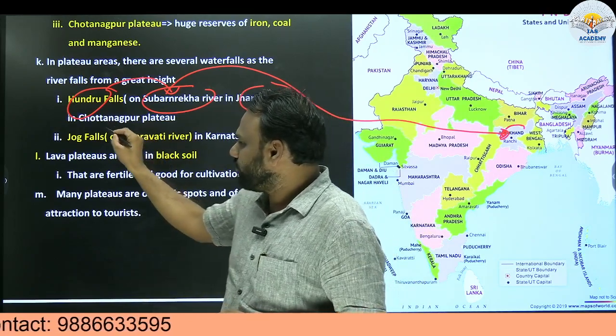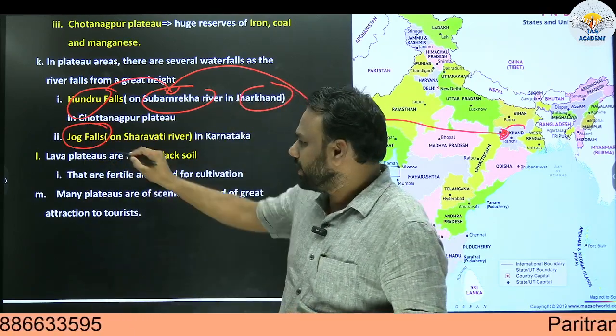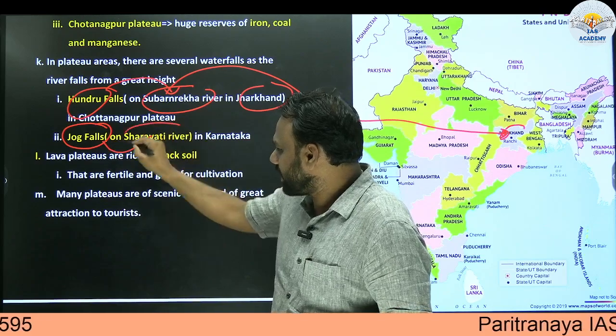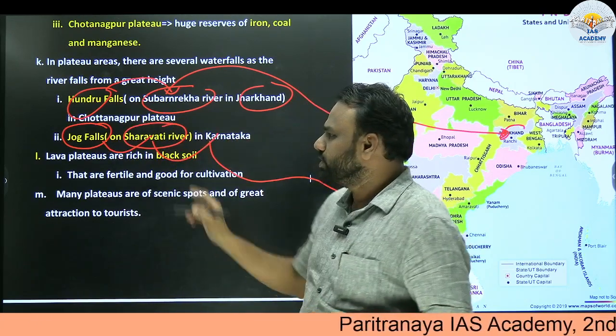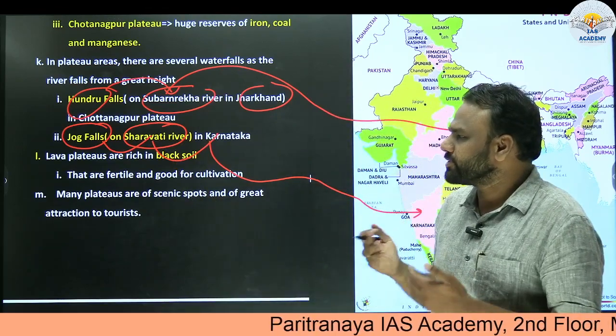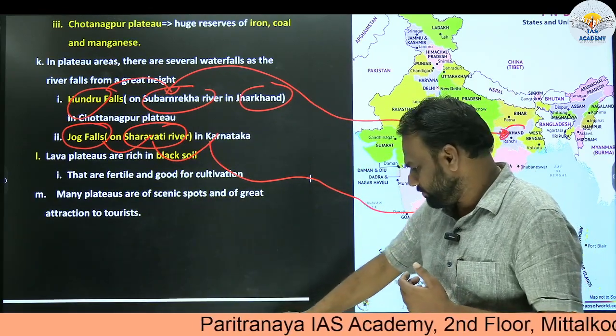Similarly, for Jog Falls, we have added extra information. It is present on the Sharavati River in the state of Karnataka. So in the state of Karnataka, we have Jog Falls. These are the extra information that we have to add from an exam point of view.